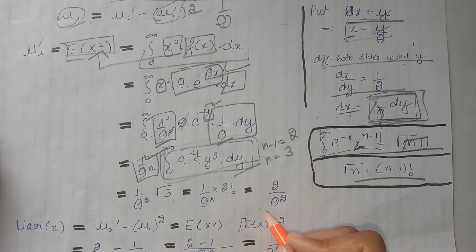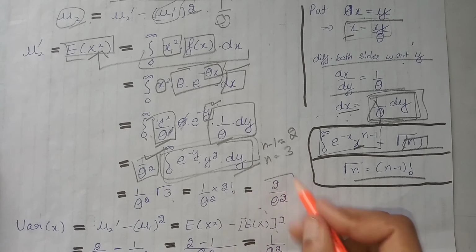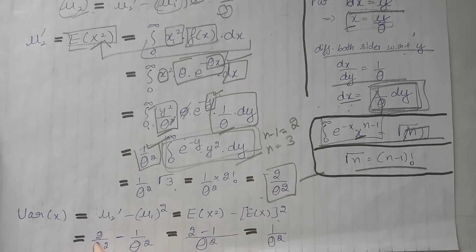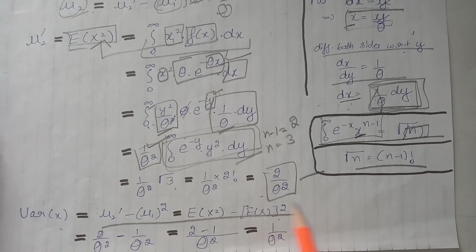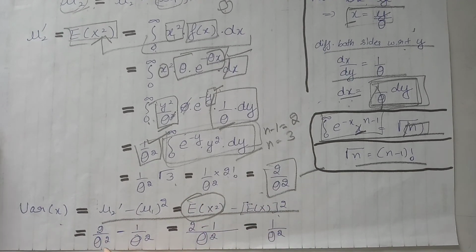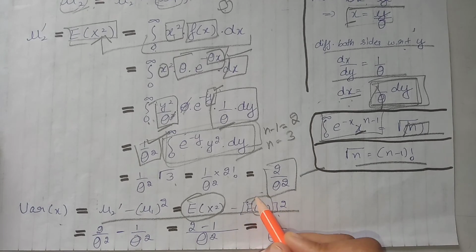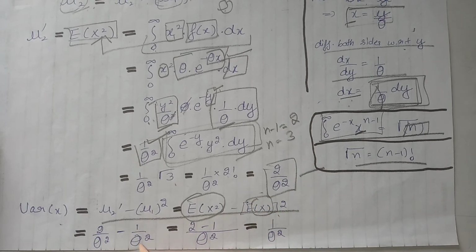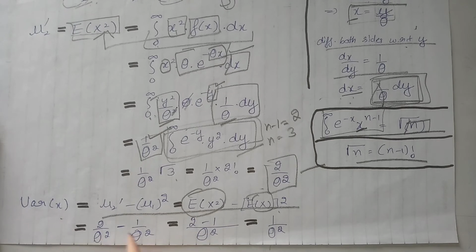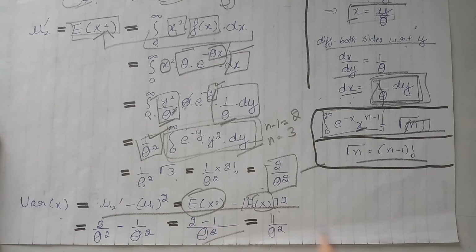That means the value of our expectation of x square is this one, and the value for variance was this. We have calculated its value, which is equal to 2 divided by theta square. We have already calculated its value, which is equal to 1 divided by theta. So now on taking LCM, we get this term. 2 minus 1 is 1, so that means the variance of our exponential distribution is 1 divided by theta square.